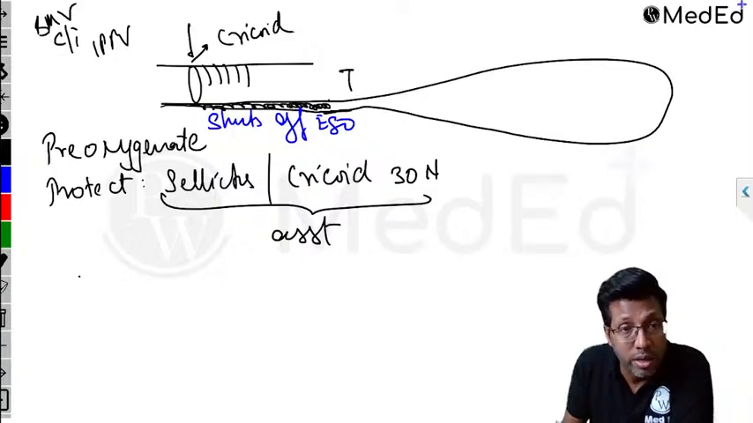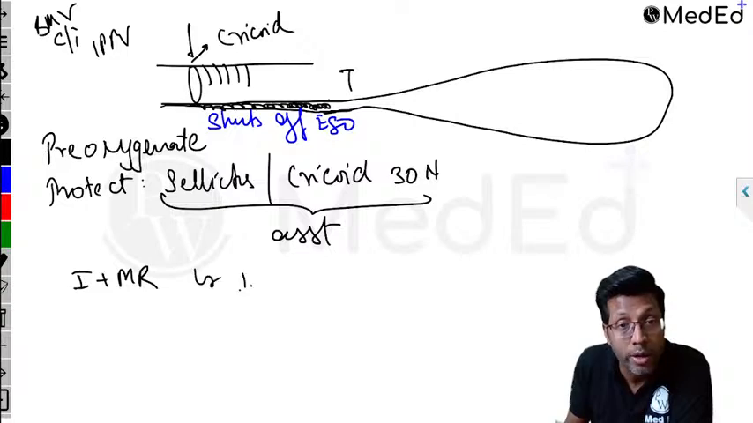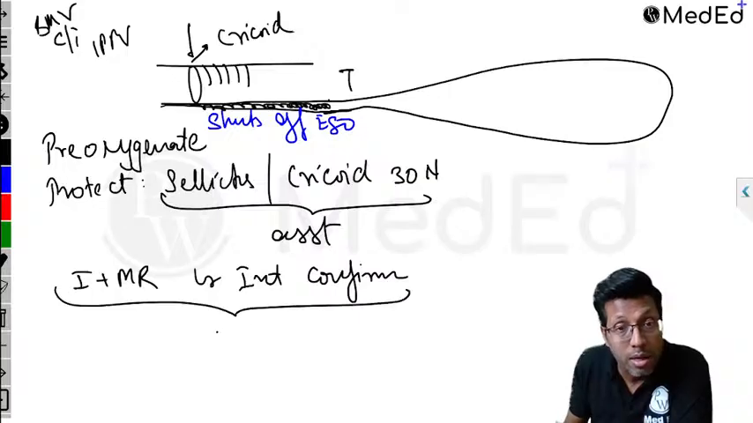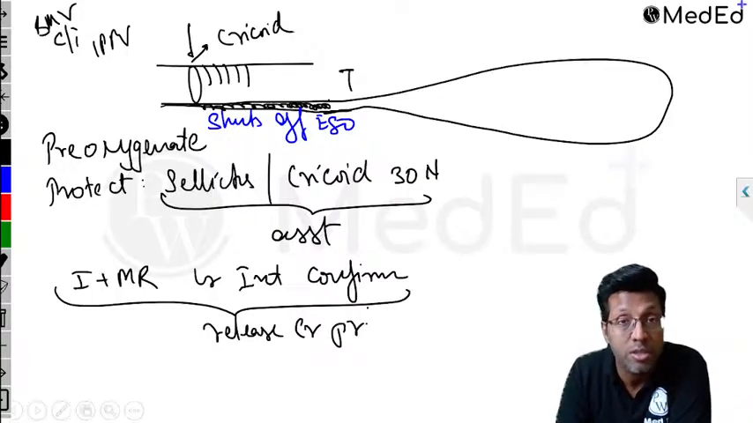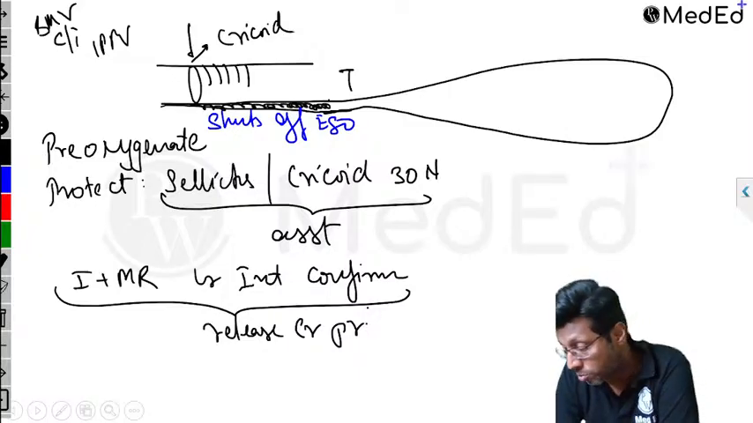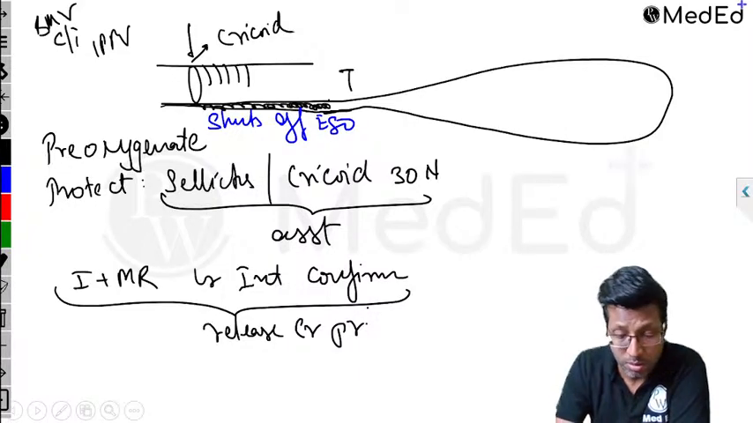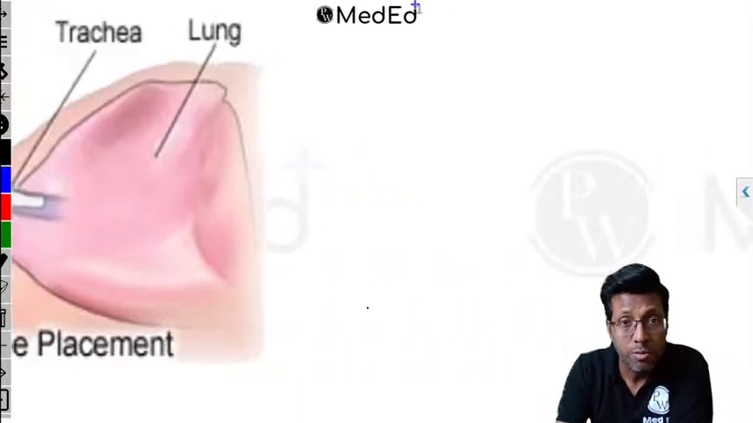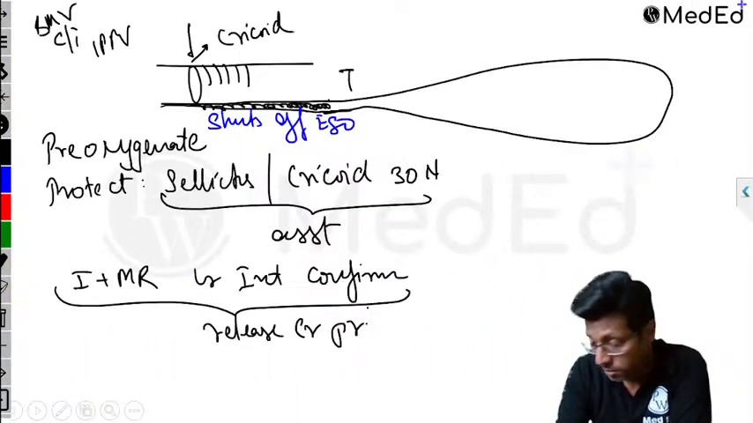Of course, then you start giving the induction agent, plus you give the muscle relaxant. Then you do the laryngoscopy, you intubate the patient, you confirm the position. After all this is done, then you release cricoid pressure. And this is what is called rapid sequence induction, done for a full stomach patient to prevent aspiration. Clear, everyone? Okay. Understood? Sellick maneuver, cricoid pressure.